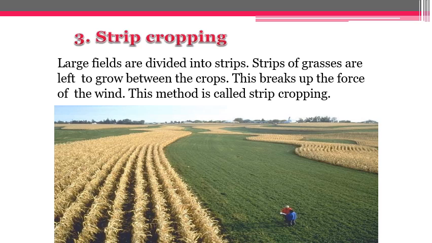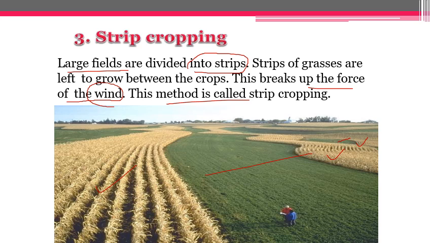Third one is strip cropping. In this you can see large fields are divided into strips, meaning some areas are grown with crops. Now this area is left, again this area is grown with crops, again some area is left, again crop. This is basically to break up the force of the wind. That is why strip cropping is used, to break up the force of the wind. This method is known as strip cropping.